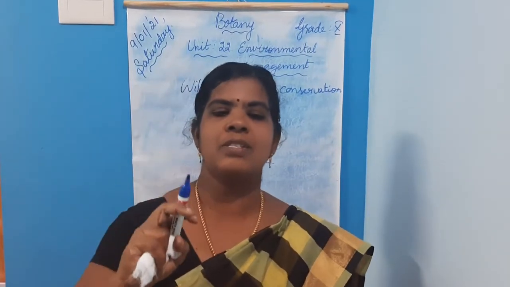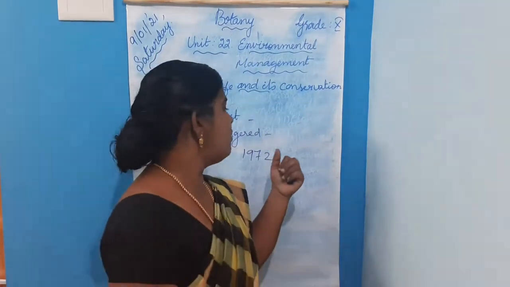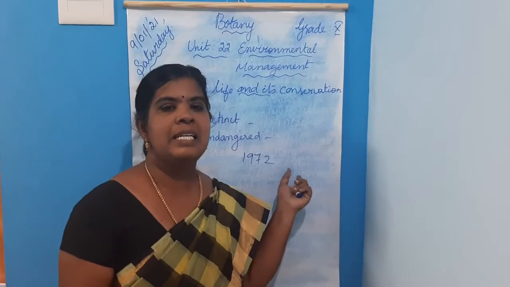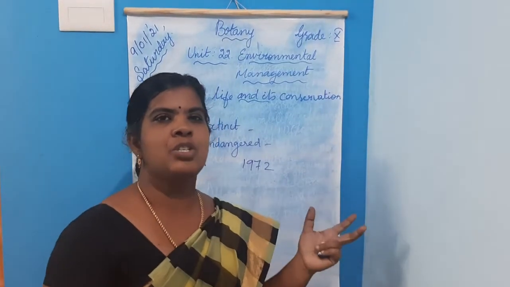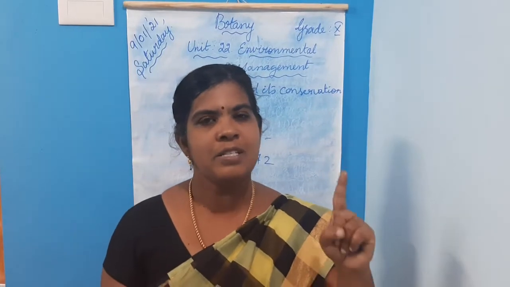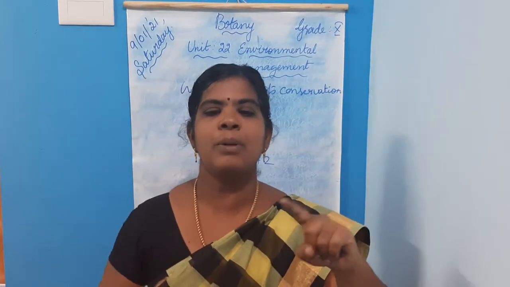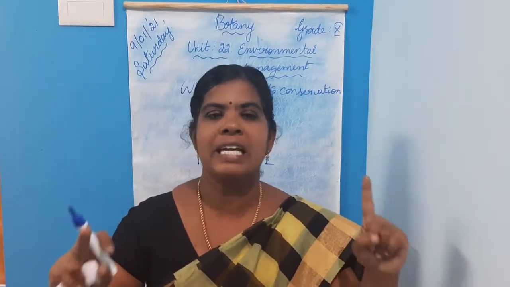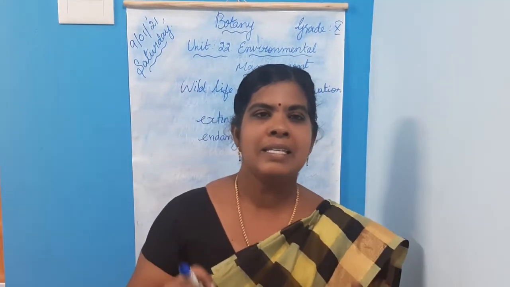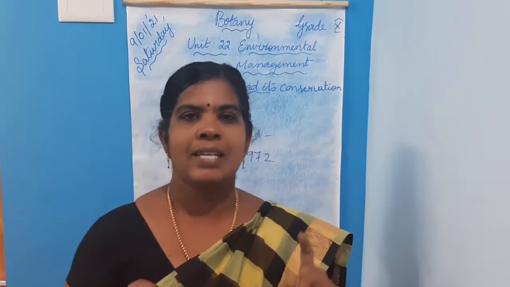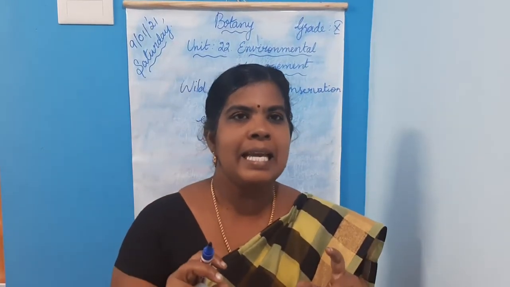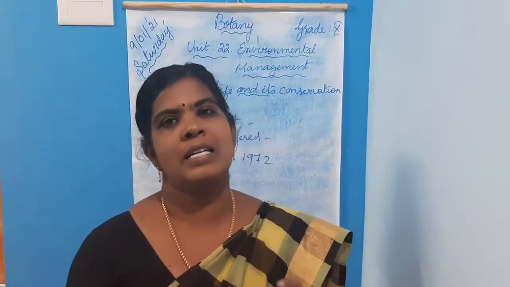Next, constitute sanctuaries, national parks and closed areas for wildlife conservation.